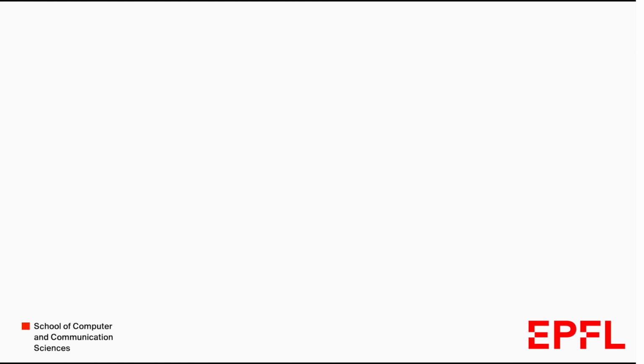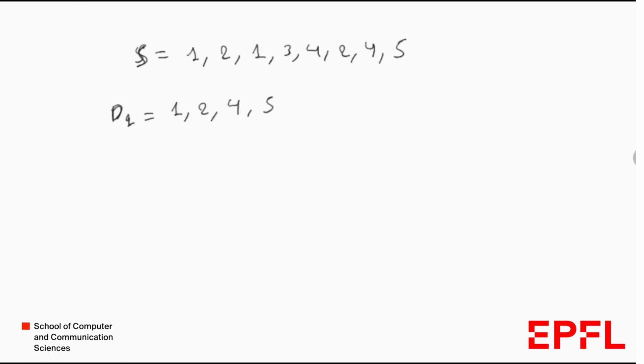To make this more clear, let's give an example. Assume we have sequence S to be 1, 2, 1, 3, 4, 2, 4, 5. Now a possible digest of sequence S could be D1, where D1 equals 1, 2, 4, 5. As we can see, the first element is the same, the last element is the same.